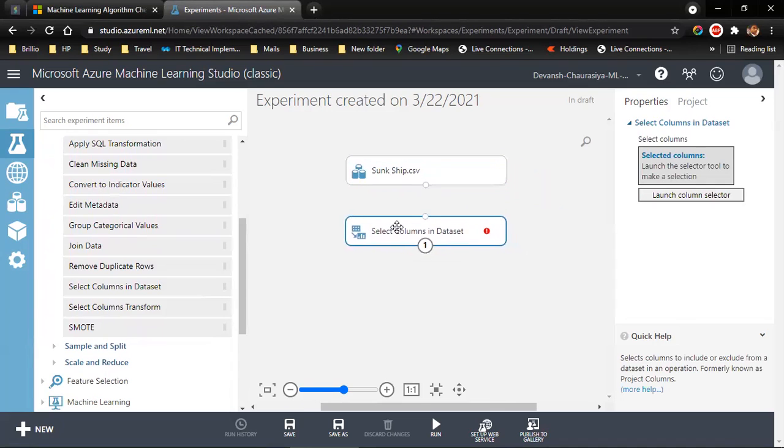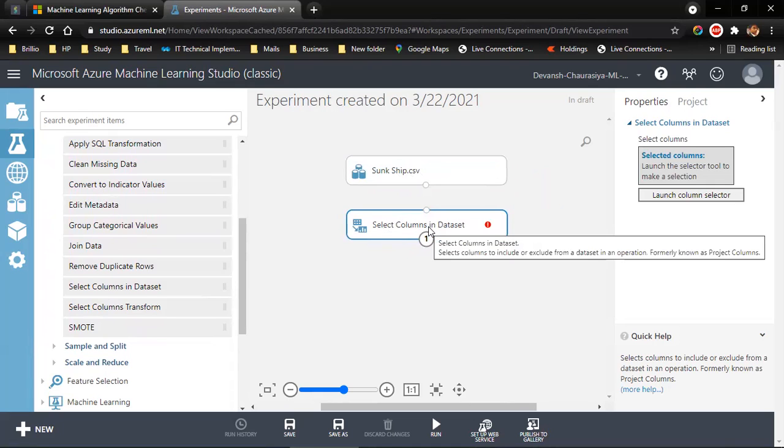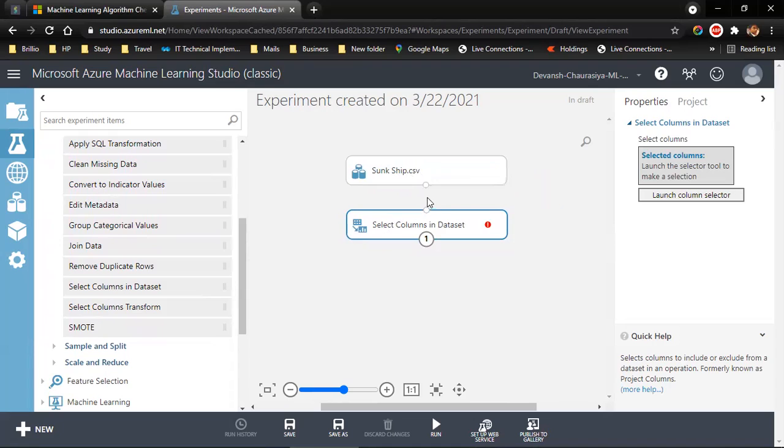Let me bring it in the middle. Now this is my entire dataset, and this module will help me to pick certain columns that I require. Now these are not connected. How will this module get the data? So I need to create a data pipeline. The easiest way to create a data pipeline here is you drag and connect to this. Now, I have created a data pipeline, but data is not processed. To do that, I need to run it.